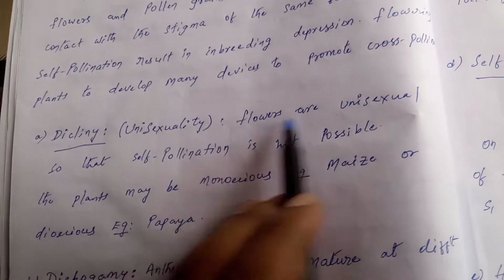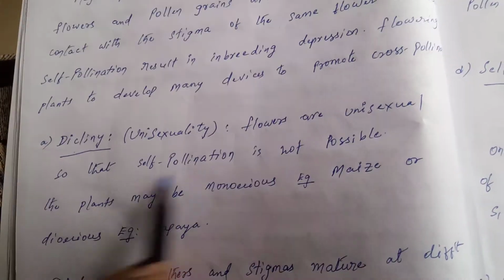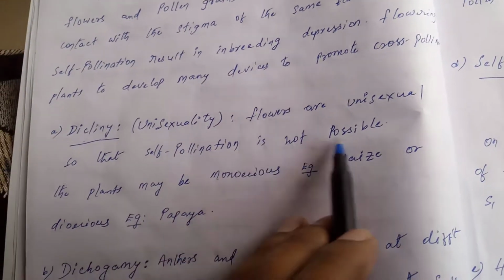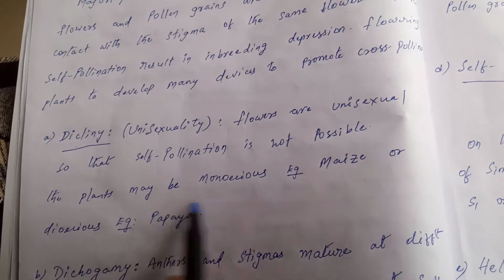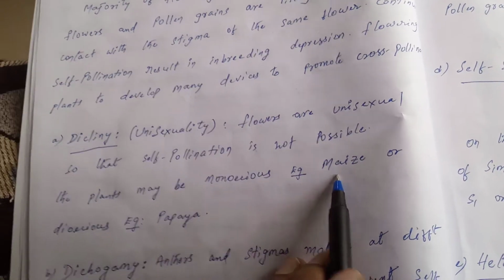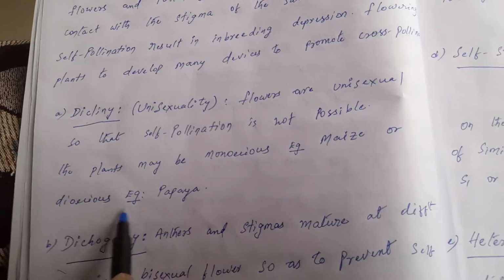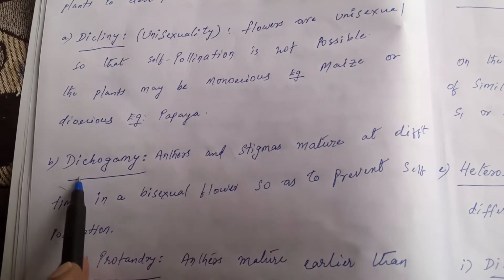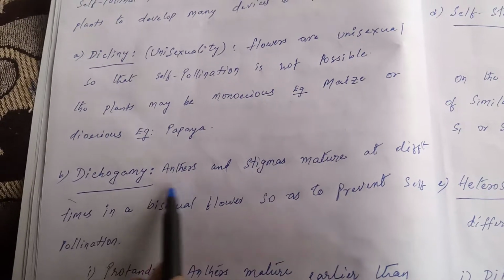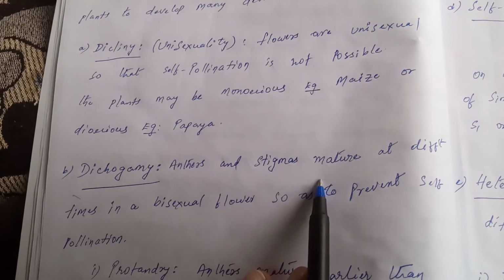In this case, flowers are unisexual, so that self-pollination is not possible. The plants may be monoecious, example maize, or may be dioecious, example papaya. And the second one is dichogamy. In this type, anthers and stigma mature at different times.